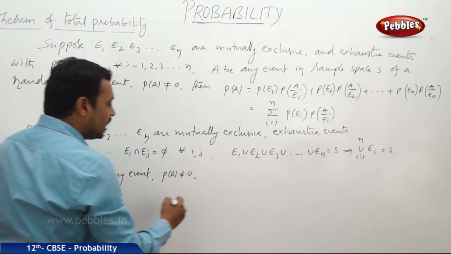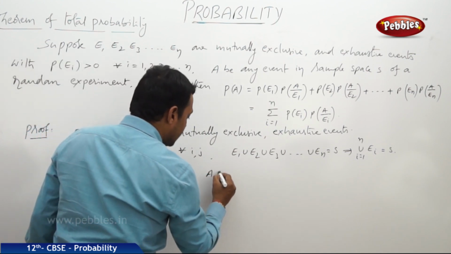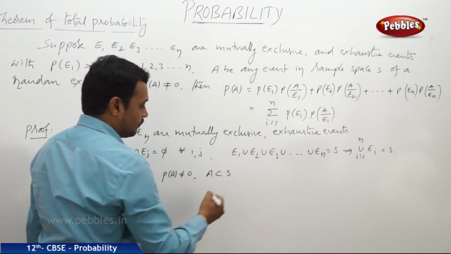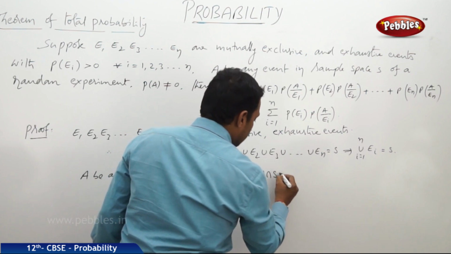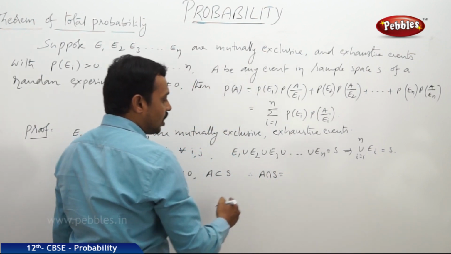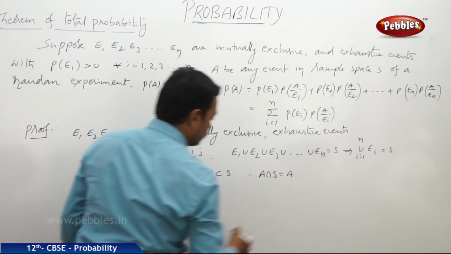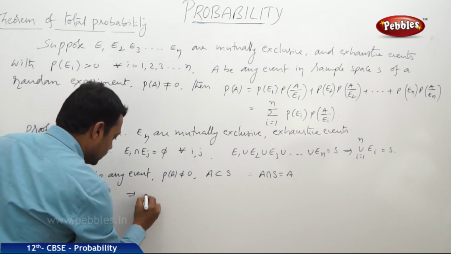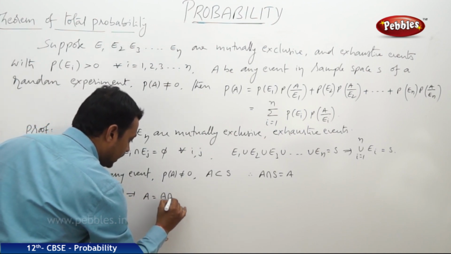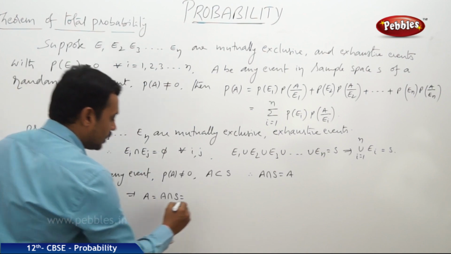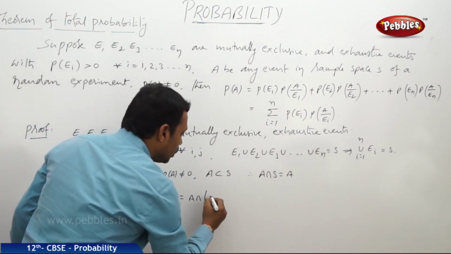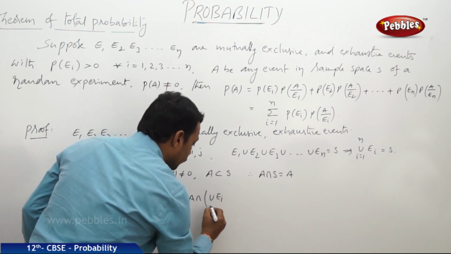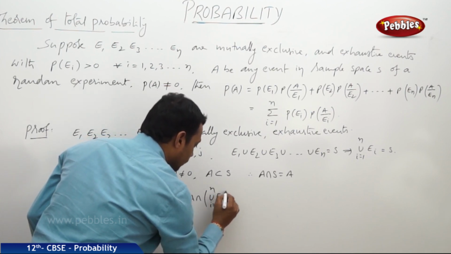Since A is an event in the sample space, A is always a subset of S. Therefore, what about A intersection S? A intersection S is always equal to A. This implies A is equal to A intersection S. But S is equal to what? Union of Ei, where i is equal to 1 to n.